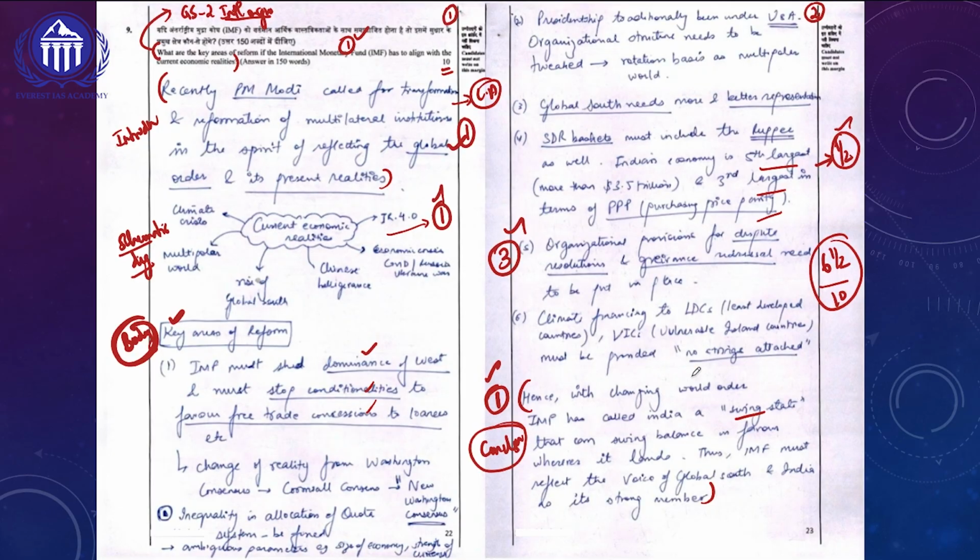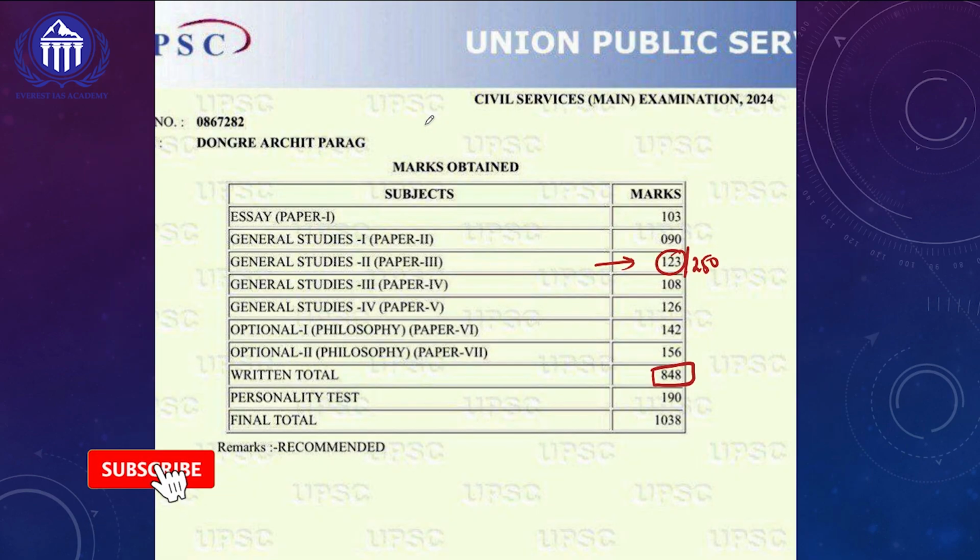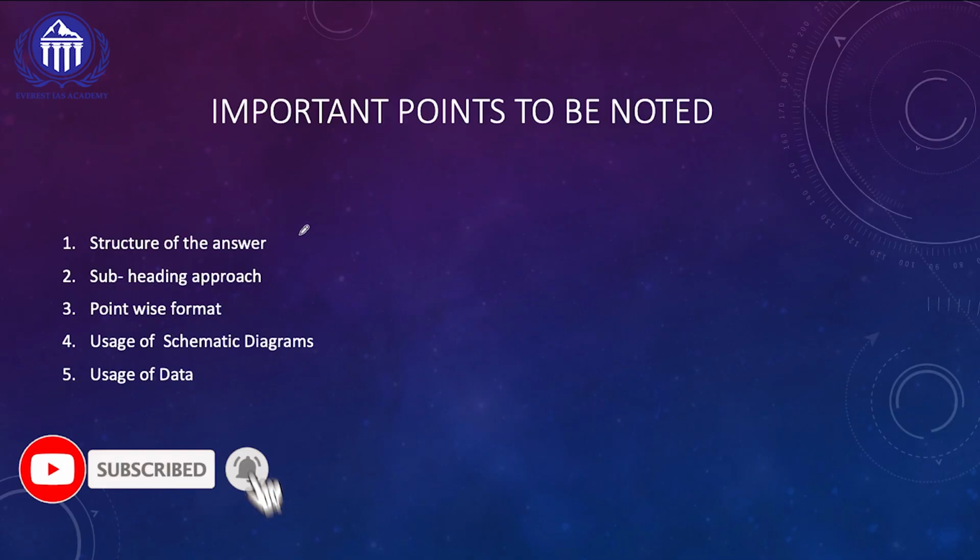So from Dongre Archit Parag, the important key learning we need to take is the inclusion of schematic diagrams in our international organization answers, and the usage of data. In the introduction and conclusion, we can link it with current affairs to fetch maximum marks. So let's now go into the conclusion.